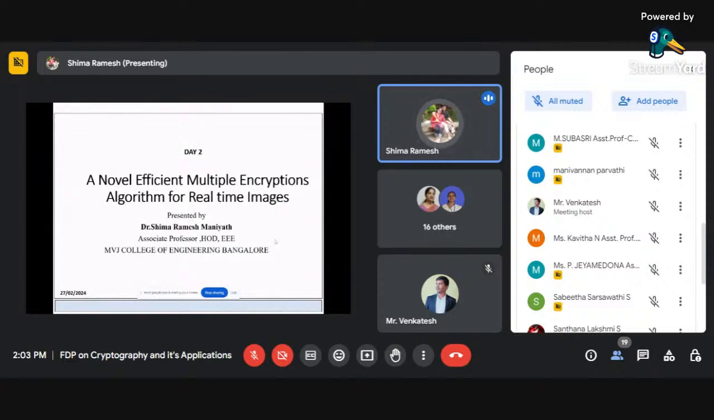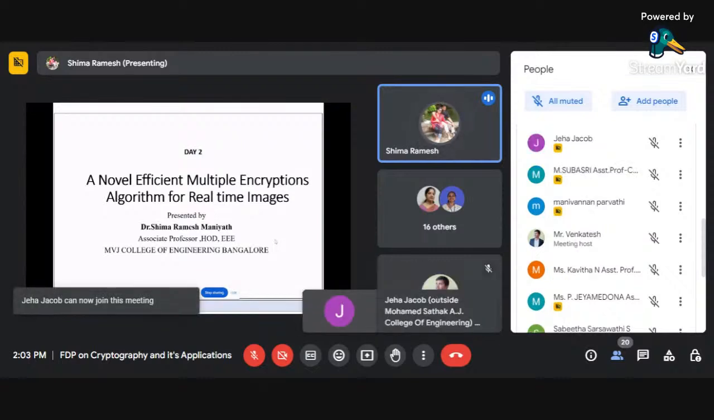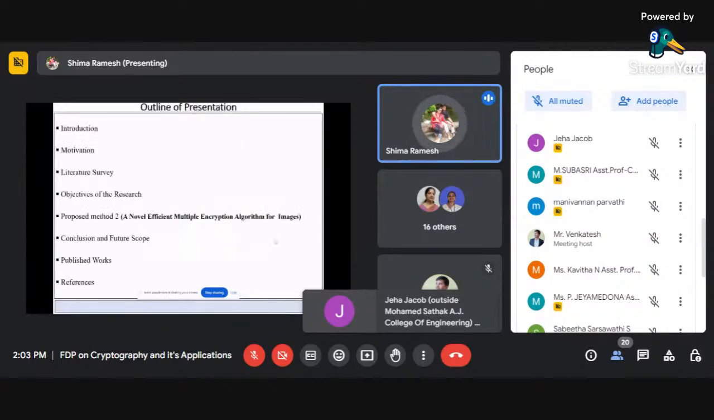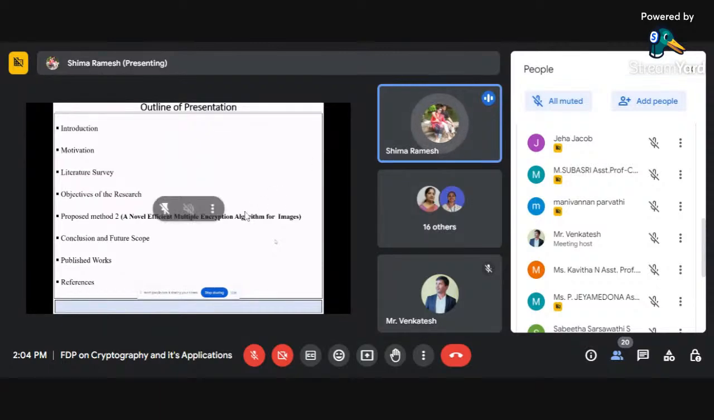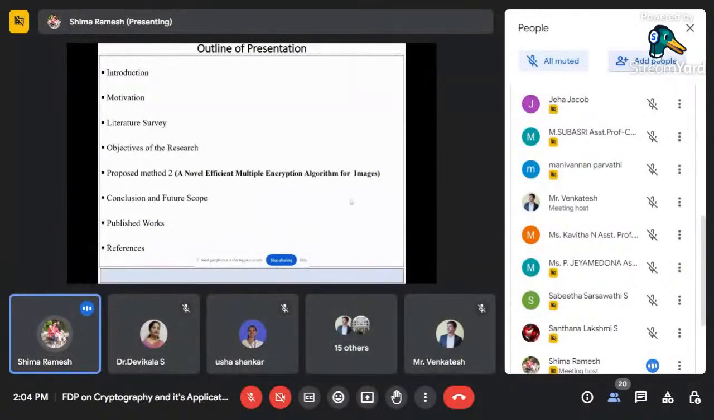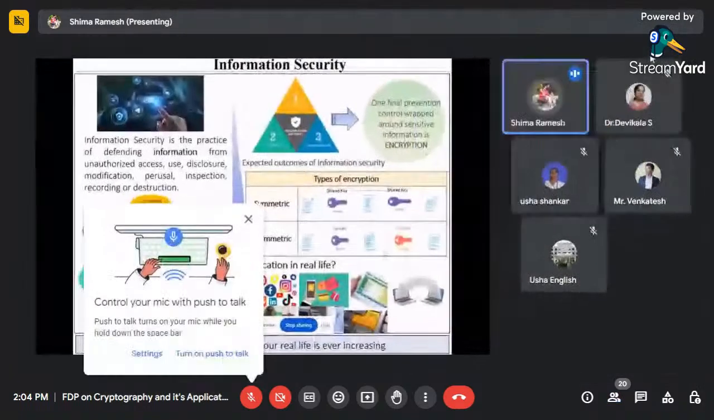So, today I would like to share one of my works, that is a novel efficient multiple encryption algorithm for real-time images. So here, this is the agenda that I plan for today. I'll be skipping the literature survey. I'll tell you the motivation behind selecting this topic, and the objective of my research, followed by publications and references.